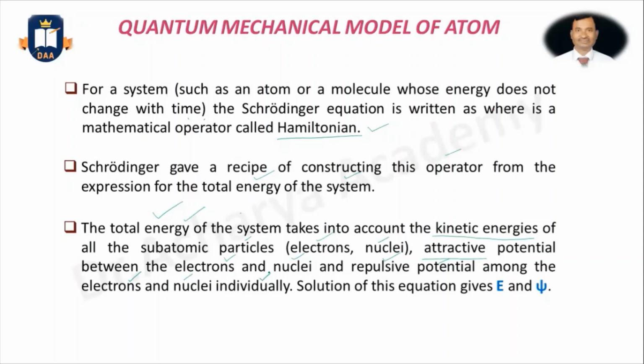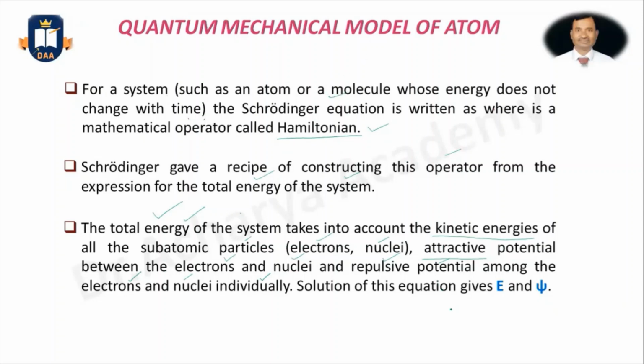That means nucleus to nucleus, nucleus to electron, electron to electron, in this way. So in these quantum mechanical models, as I told, this is a very complex equation, and we will not discuss it in this class. In higher classes it will be discussed. That means this Schrödinger equation.